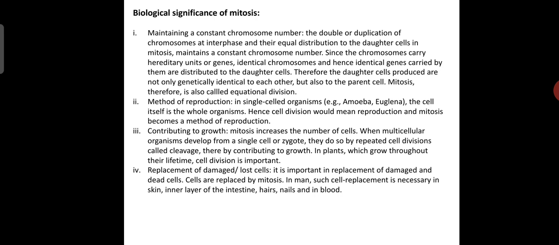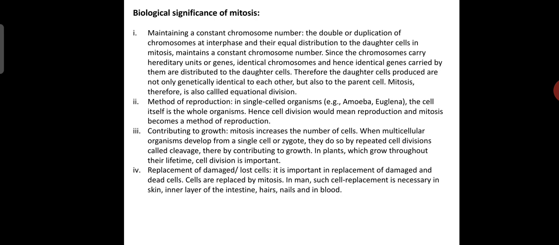Next, method of reproduction. This is important in single celled organisms, like Euglena and Amoeba. The cell itself is a whole organism. Hence, cell division means reproduction and mitosis becomes a method of reproduction. Contributing to growth, third, mitosis increases the number of cells.